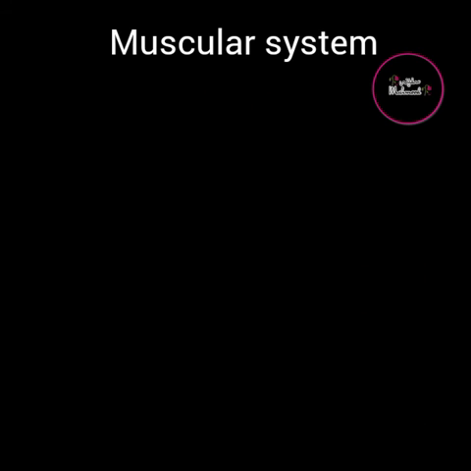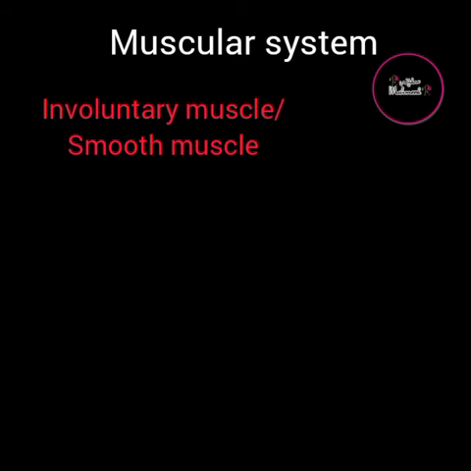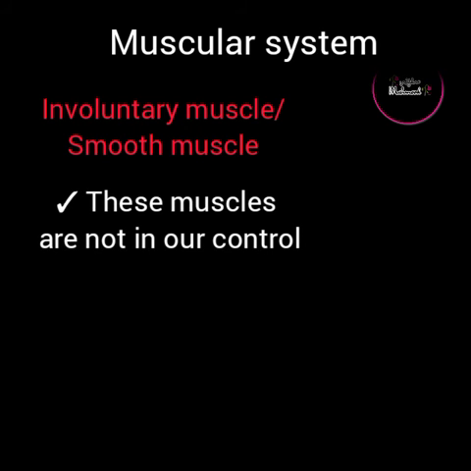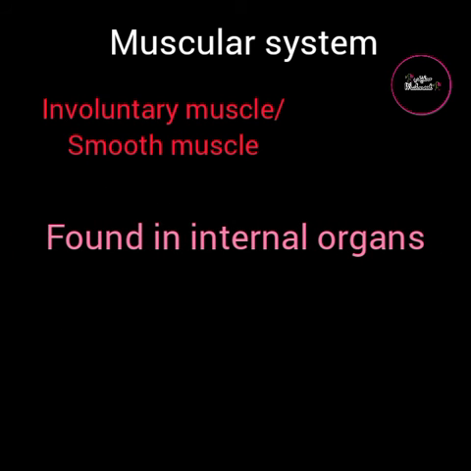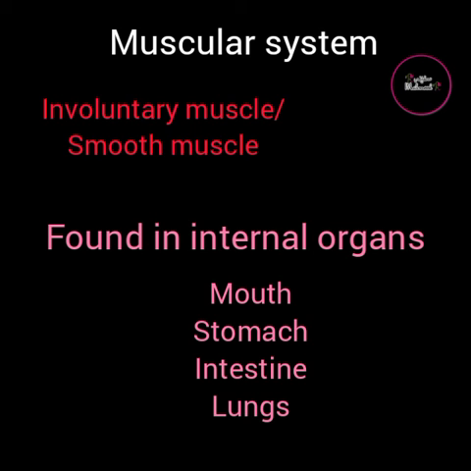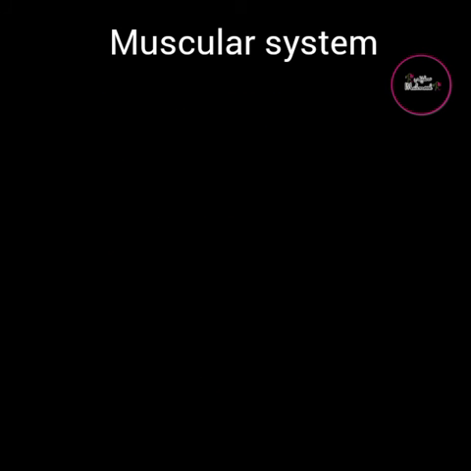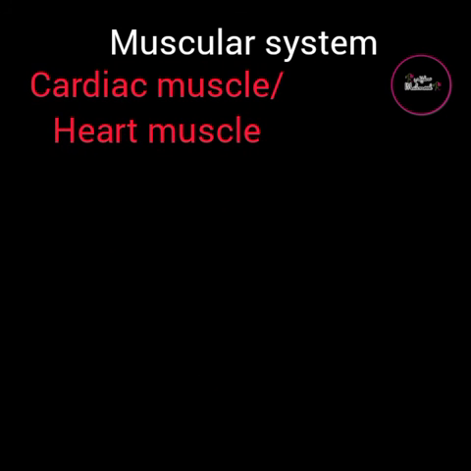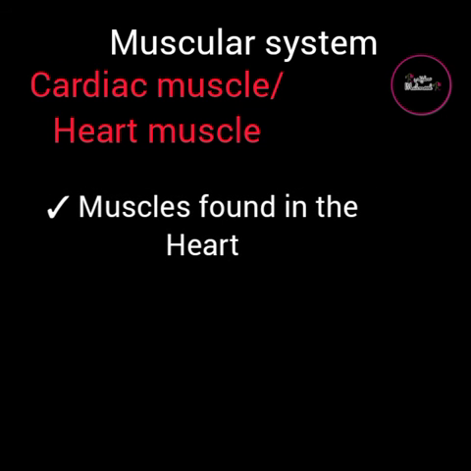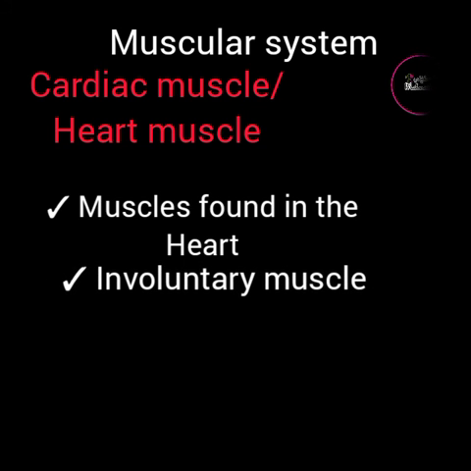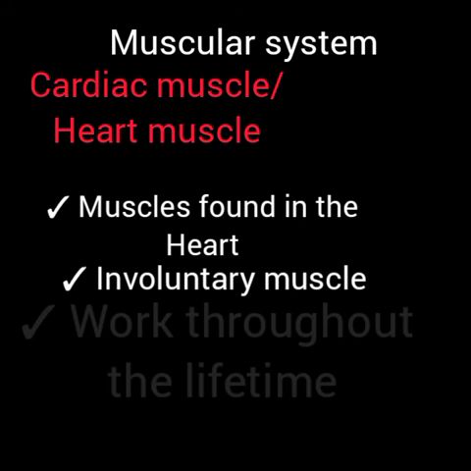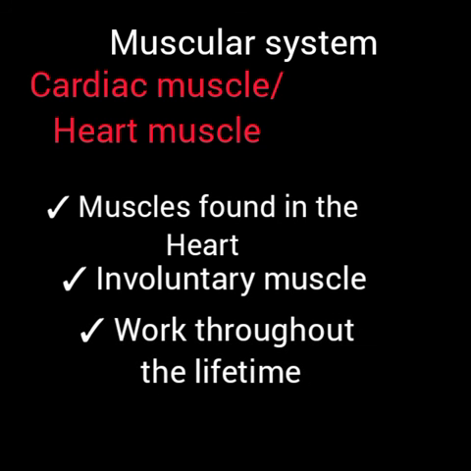Now, involuntary muscles or smooth muscles. These muscles are not in our control. They work on their own. These muscles are not connected to the bones. They are found in internal organs such as mouth, stomach, intestine and lungs. Now the third one is cardiac muscles, also called heart muscles. These types of muscles are found in the heart. They are involuntary and keep on pumping the blood throughout the body. These muscles work throughout lifetime without getting tired.